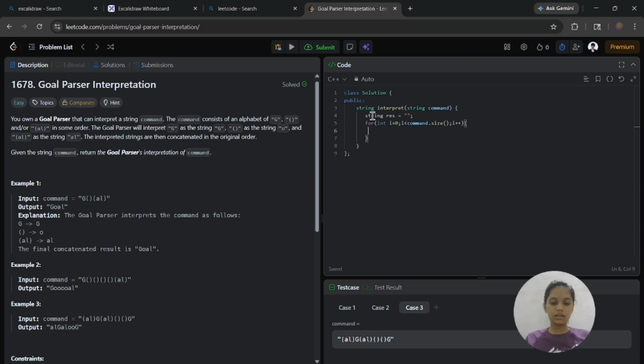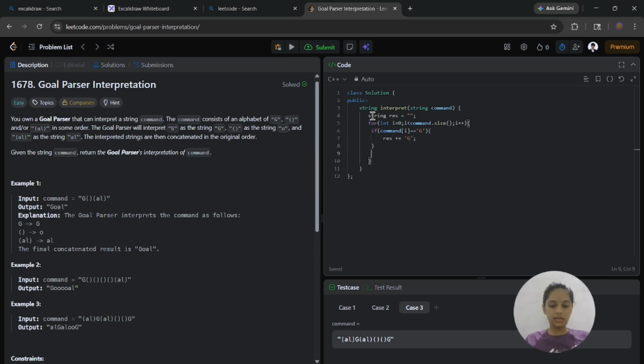Now I am checking the condition: if the command at index i equals capital G, then I add capital G to the resultant string.